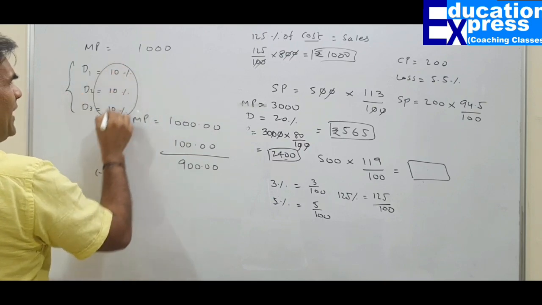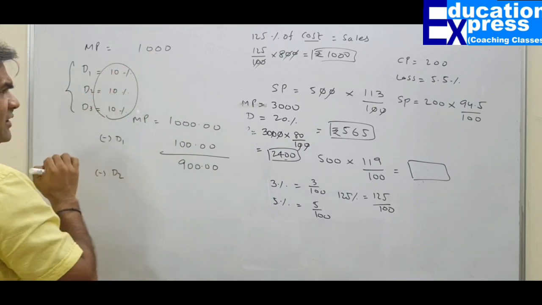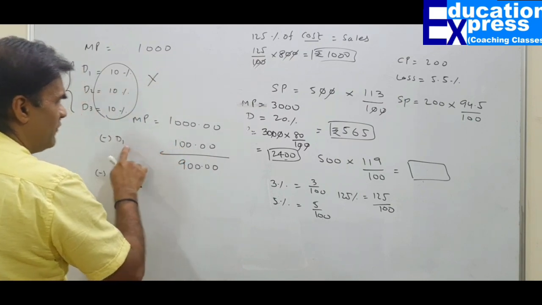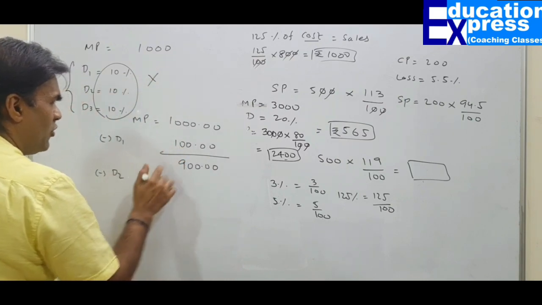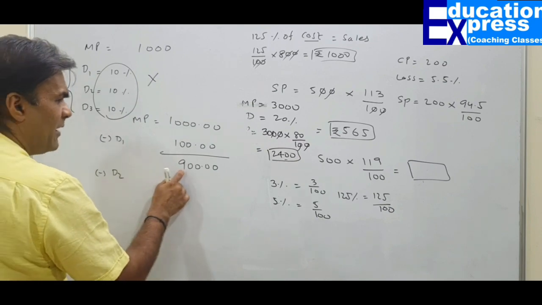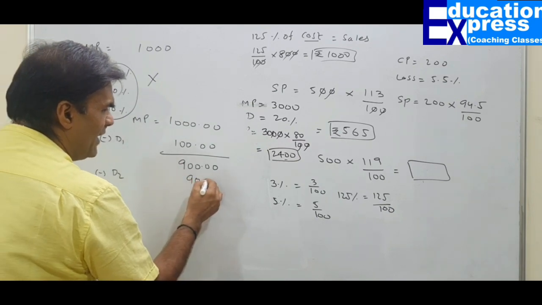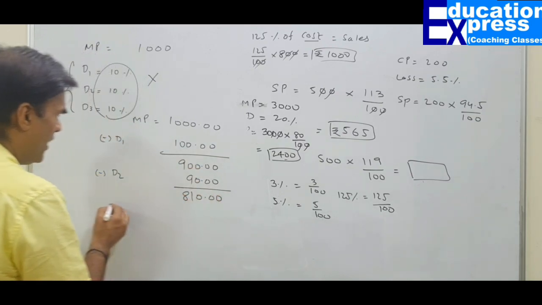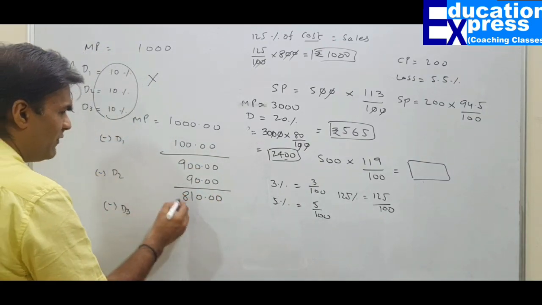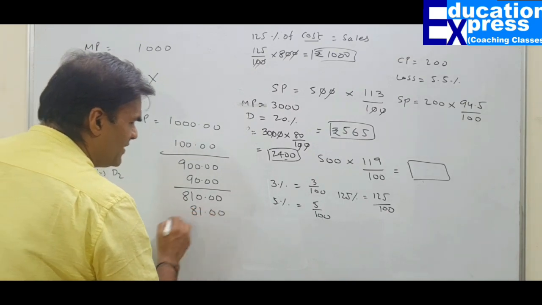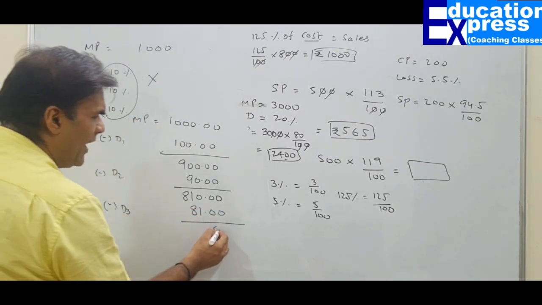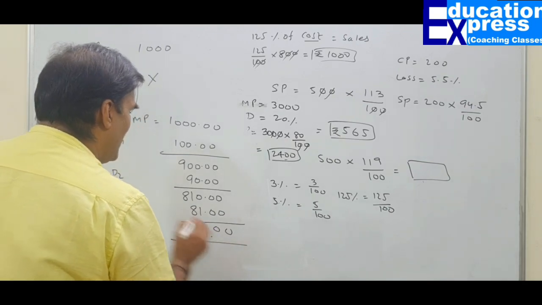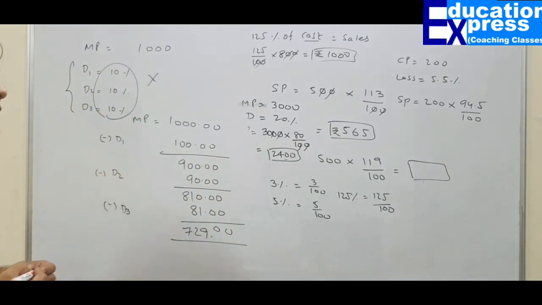Otherwise, I would have simply added all of them and deducted 30%. That would be a wrong calculation. First, you reduce your discount. Whatever amount you get, your second discount will be applicable on 900, which is going to be 90 rupees. When you subtract this, you get 810. Again, when you subtract the third discount, which is 10%, 81 rupees, you get 729 rupees. This will be the final amount.